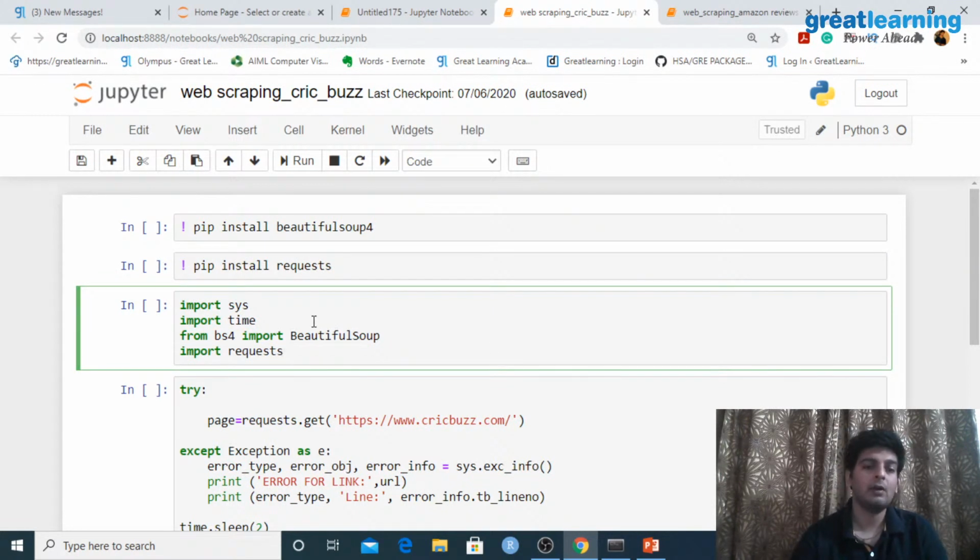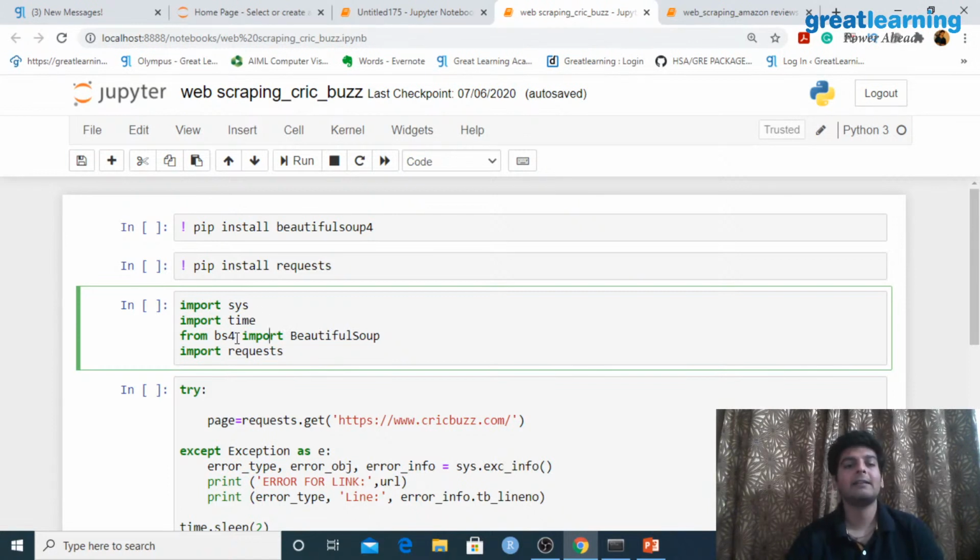So I need a library called sys, and I'd also need a library called time. Now I'll tell you why I would need both of these libraries. So for now, we have imported this because there would be some errors if we do not take care of how we are sending a request. So that is why we would require this time library.